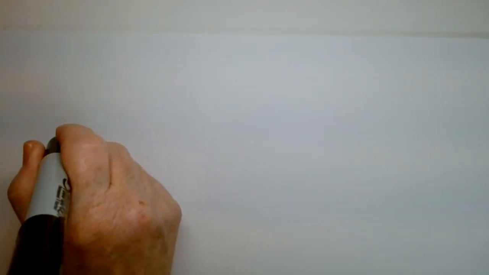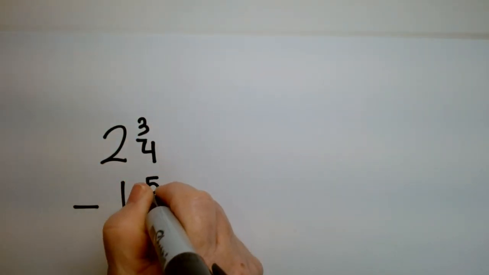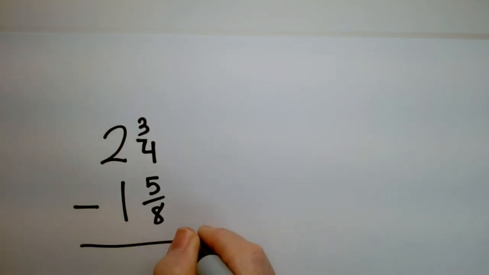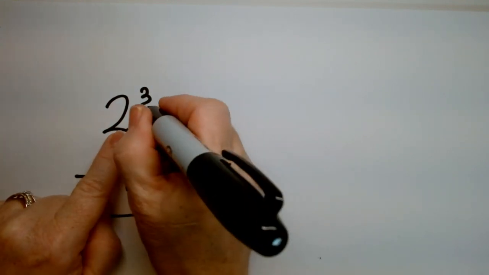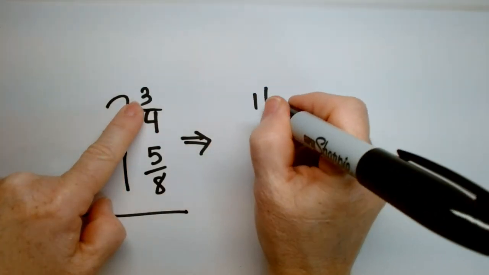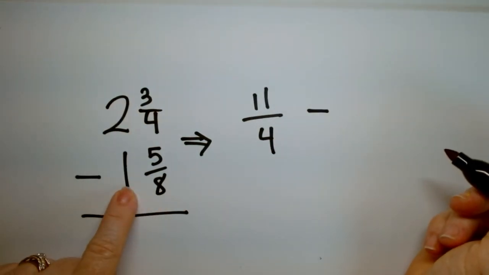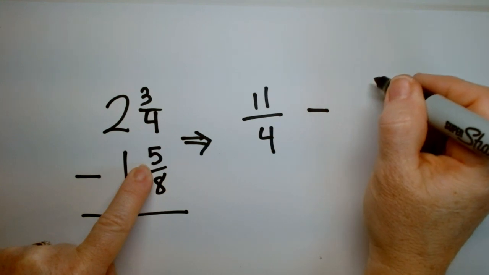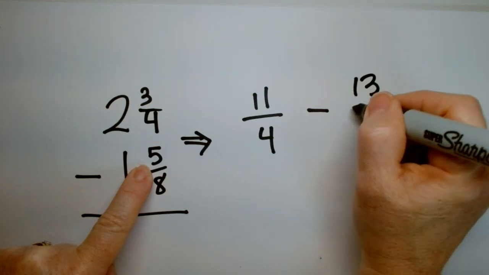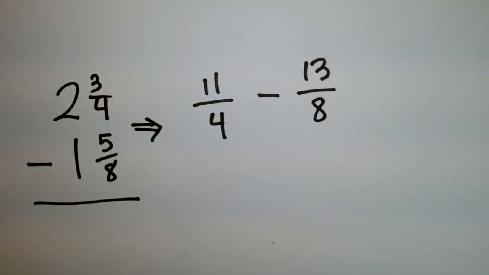Here, watch this. 2 3/4 minus 1 5/8. Let's turn them into improper fractions. Okay. 4 times 2 is 8, plus 3 is 11 over 4. Minus 1 times 8 is 8, plus 5 is 8 plus 5 is 13? Did I get that right? Okay. Do you see how this one's a lot easier?